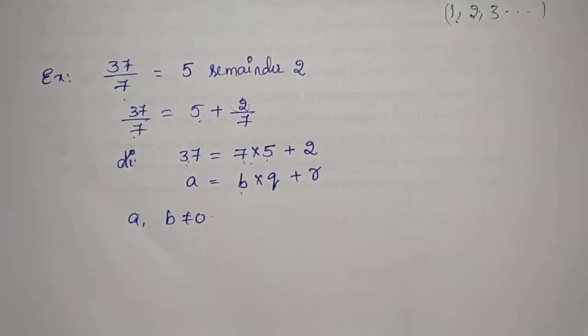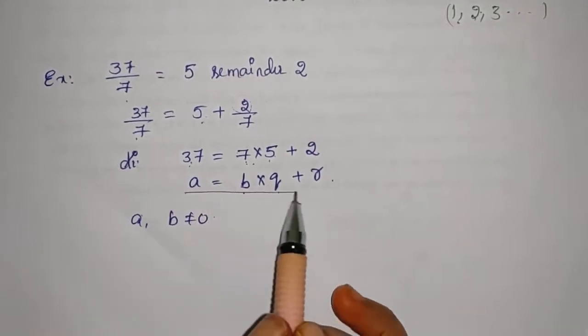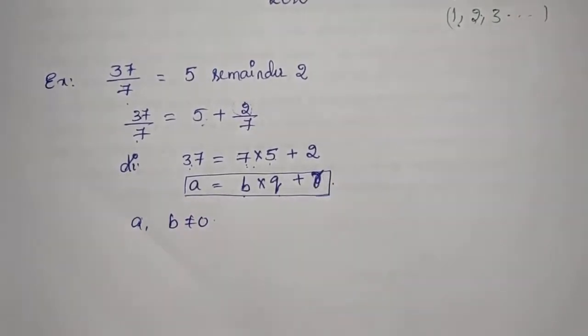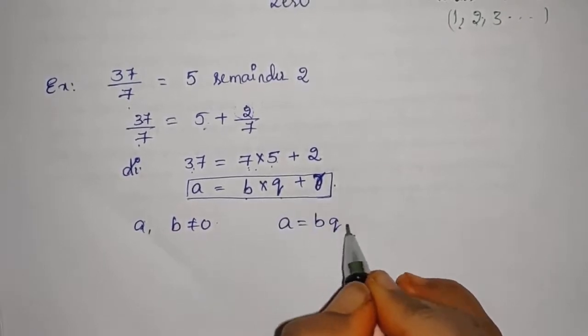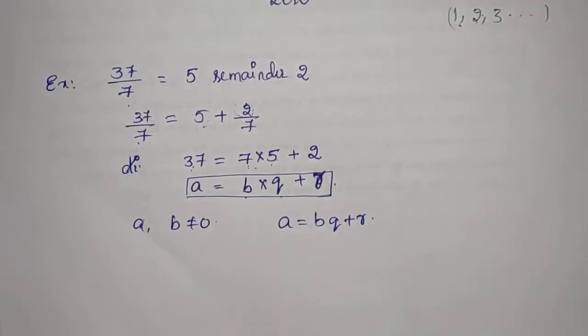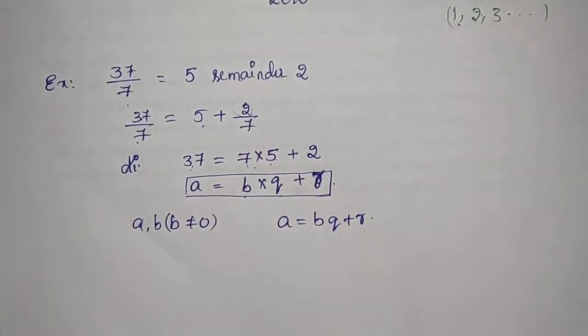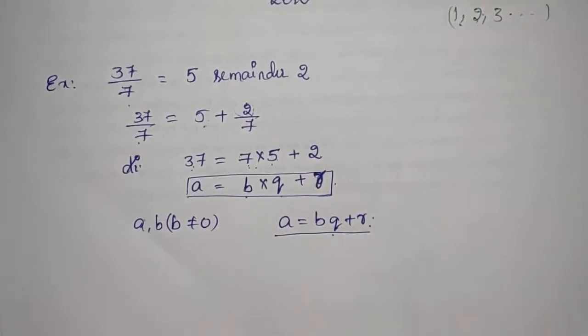And there exist unique integers q and r such that a equals bq plus r. Did you understand?